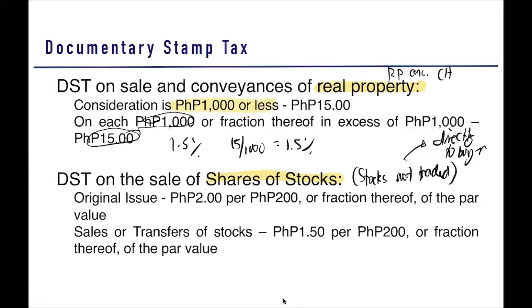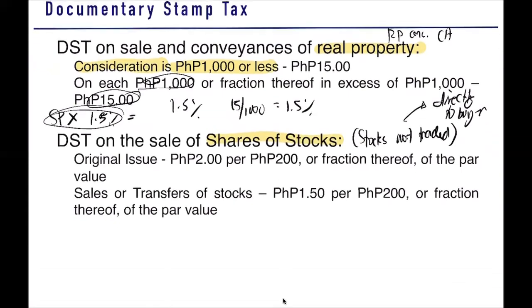May makikita pa ba tayong lupa na pwedeng ibenta less than 1,000? Wala na ngayon. It is more than 1,000. Therefore, you use this percentage, 15 over 1,000. Pero kung less than 1,000 yan or equal to 1,000, you will pay 15 pesos. So what is the basis here? The consideration. So here, selling price multiplied by 1.5%. Yan yung gagamitin natin. Clear tayo dyan?